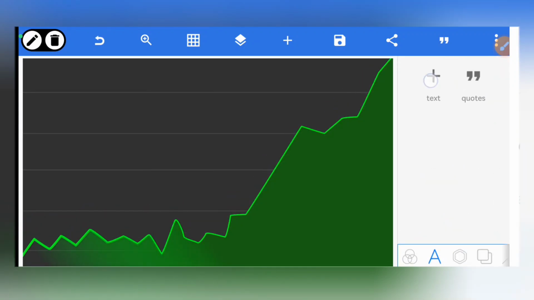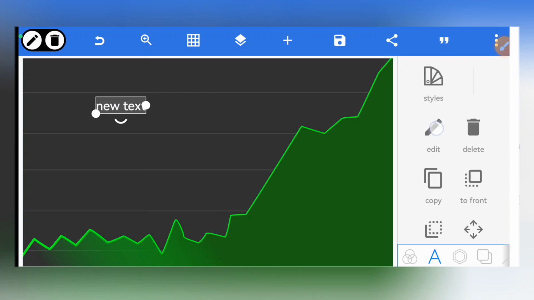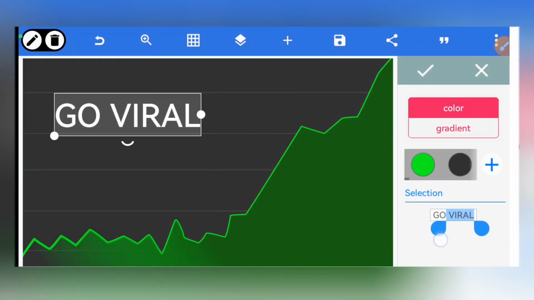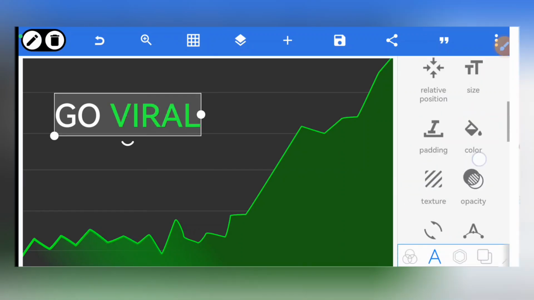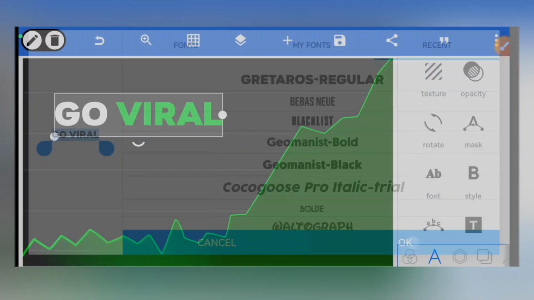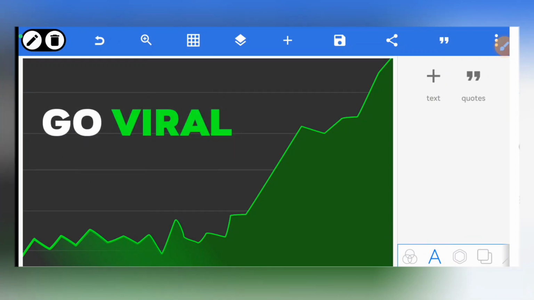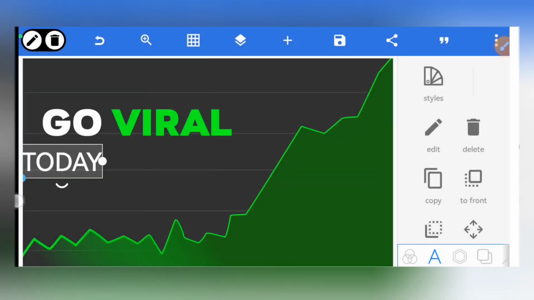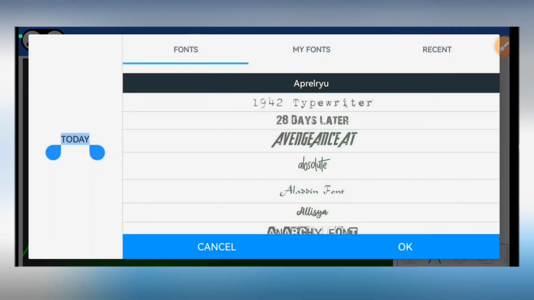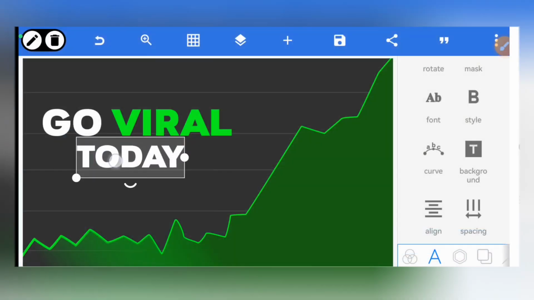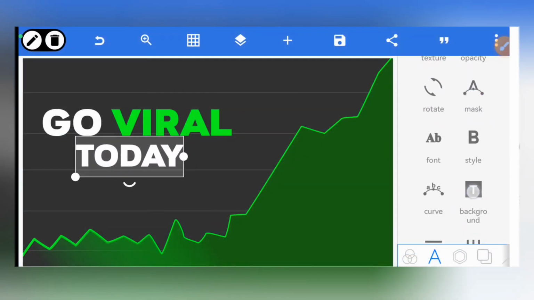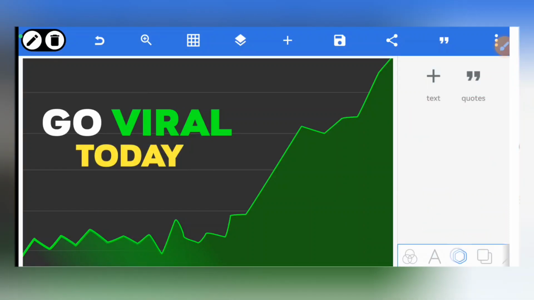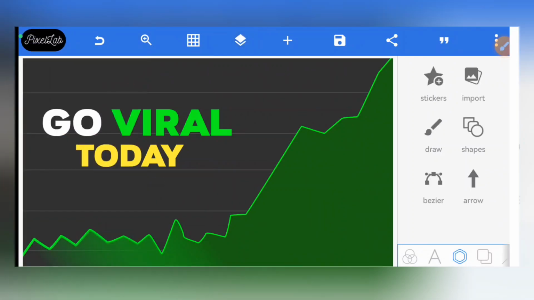So now we're going to be adding our text. So right here, I would come here to add the text. The text is going to be very simple, so I'll just write go viral, and then I'll come here and choose a color that I want to use, and then you choose your font. You also need to know that when you're creating thumbnails, you need to use very attractive colors. So these colors, as you can see right here, they are very catchy and they are very attractive to the eye, so when people look at it, they will want to watch the video. For example, this one I'm going to be using a greenish, a yellowish color, because yellowish is bright, and all of that. So I'm also going to be adding an arrow to this.